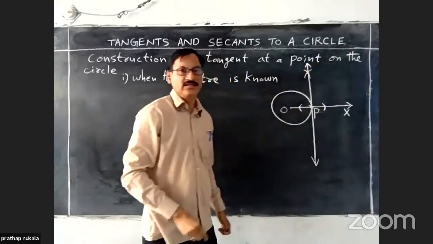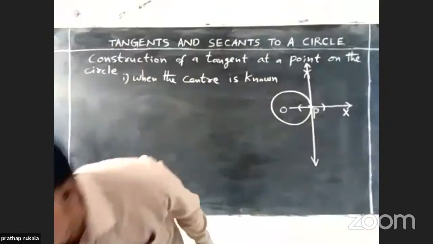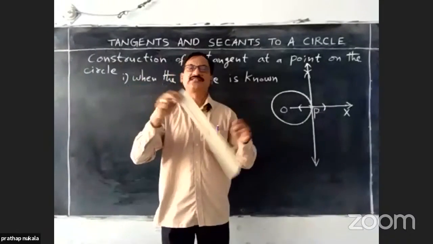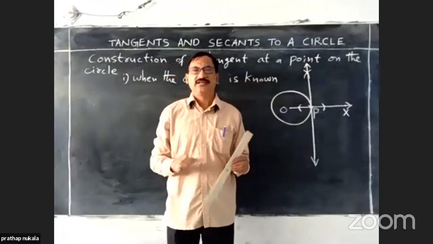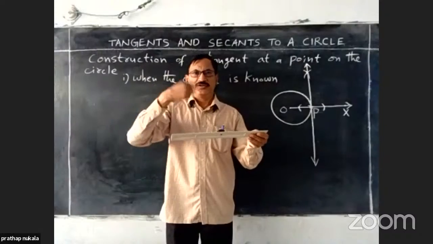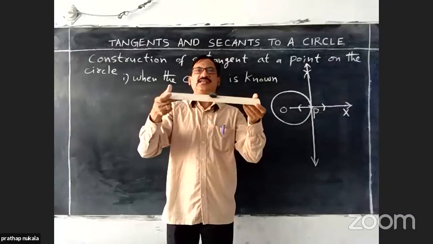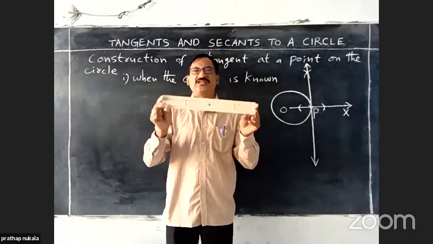Not scale, it is the ruler. Just this is a ruler. Scale means it is a measurement. Actually, in usual words, we are saying this is a scale, but actually this is a ruler.